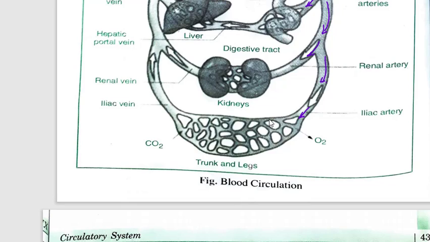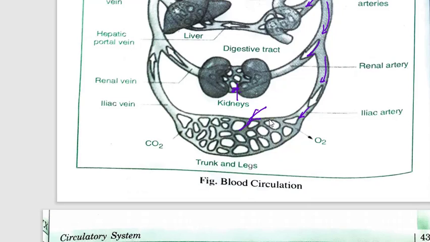Here the actual exchange of nutrients, oxygen and other toxic substances takes place between your cells, your different organs and your blood vessels. So you can see capillaries here, you can see capillaries here.